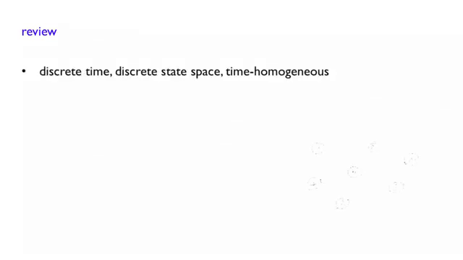Markov processes can be very general. They can run in continuous or discrete time, can have a discrete or a continuous state space. In this class, we restrict ourselves to discrete time, discrete state Markov chains. These are the simplest cases and are the best to build our intuition.